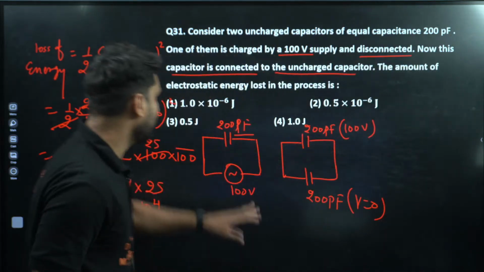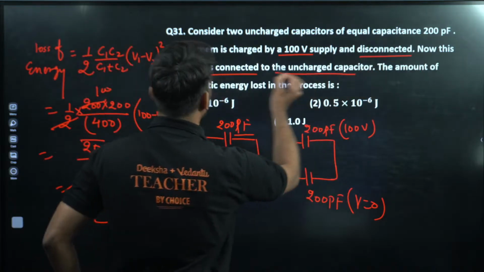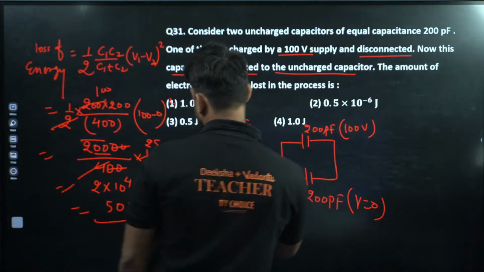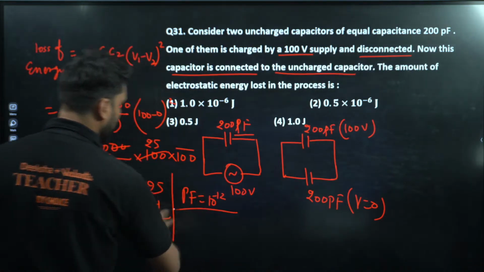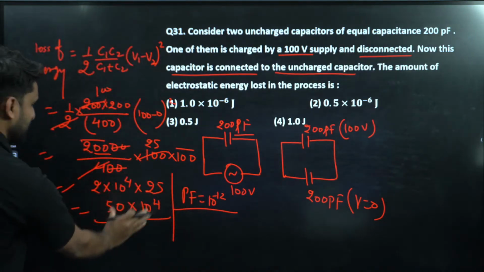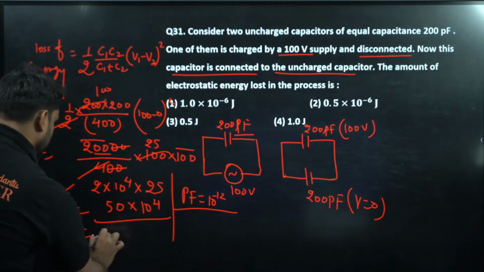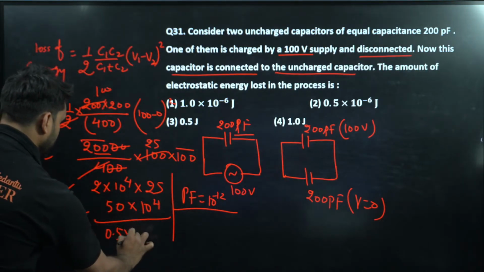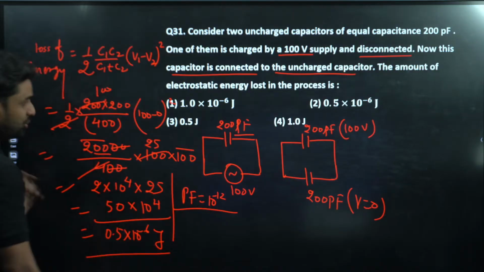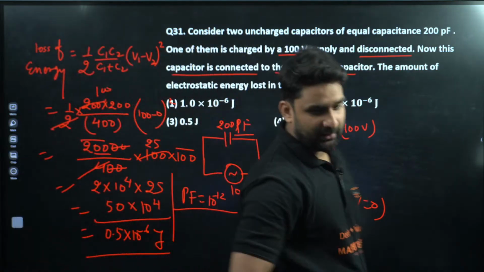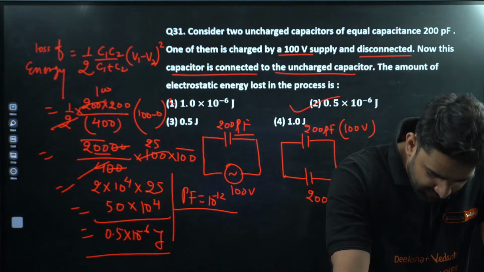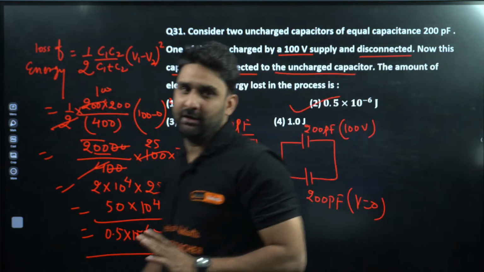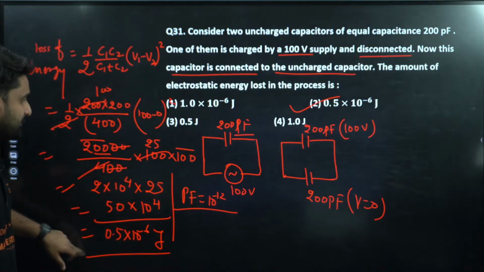All the capacitors are in picofarad, and if it is picofarad, we have to multiply by 10 to the power minus 12. So after multiplying by 10 to the power minus 12, the result comes as 0.5 into 10 to the power minus 6 joule. Option number 2 will be correct here. Okay, moving to next.